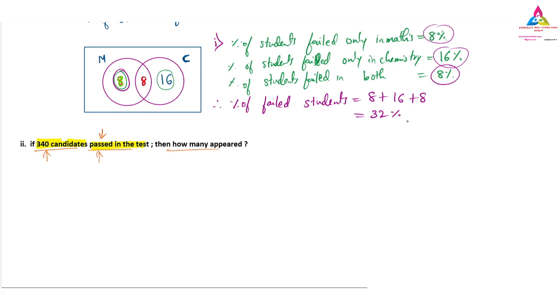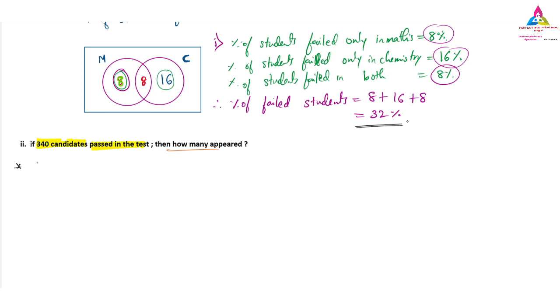So how do we find this type of question? When they give the passed students, we have to find the passed percentage only. Using the first answer, that 32% of the students have failed, we can easily find how many students have passed. So we will do the solution for the second one.